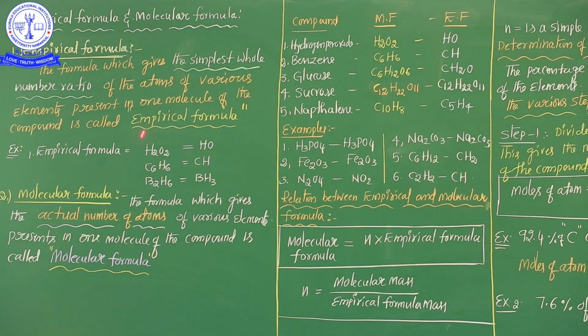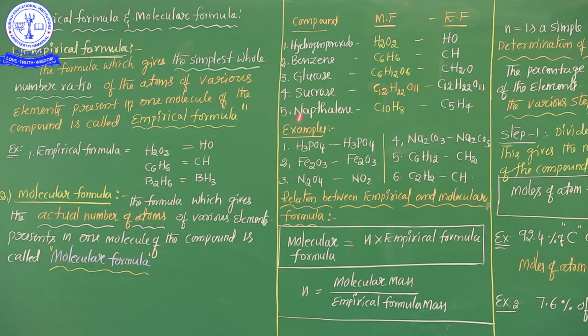Okay, my dear students, this is the empirical formula definition and molecular formula definition. So ultimately, how to identify empirical formula and molecular formula? There is no difficulty in identifying the molecular formula, because the actual number of atoms present in the given compound is called the molecular formula. But the empirical formula is nothing but the simplest whole number ratio. This is the most important. The simplest whole number ratio is called the empirical formula. It's clear, my dear students, the differences between the definitions of empirical formula and molecular formula.